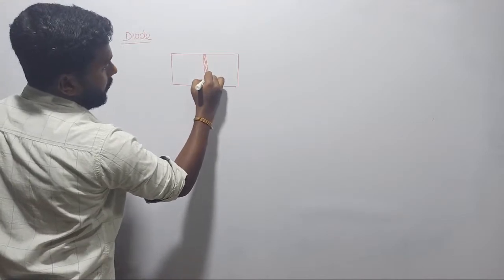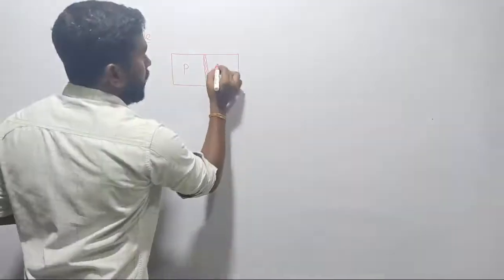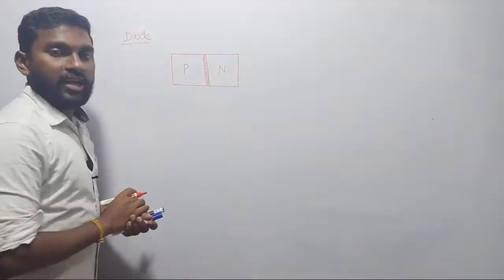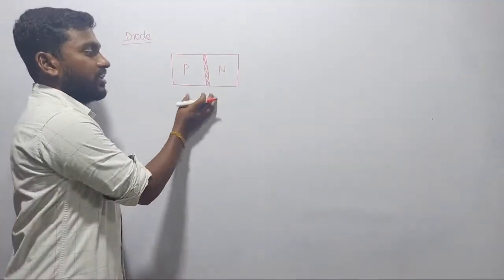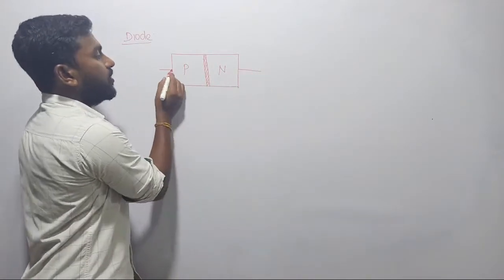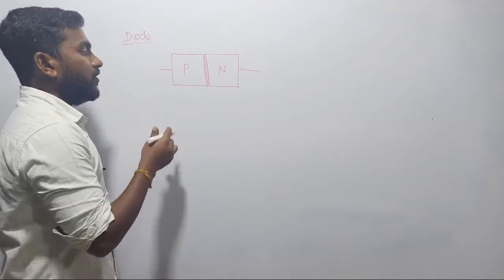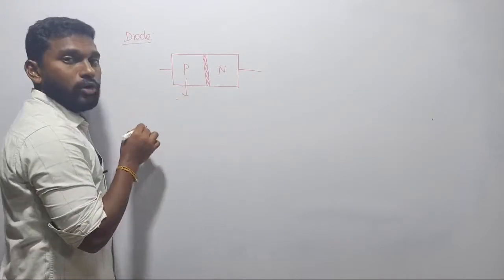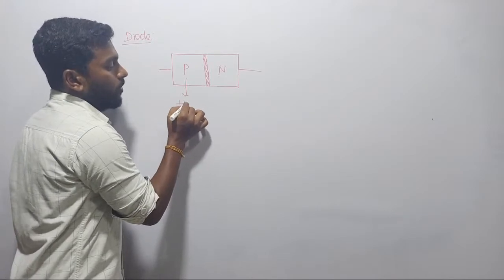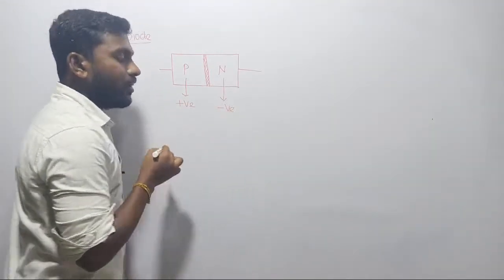This is called a barrier. On one side I'm going to use P type of material, and on the other side N type of material, and strictly join them together to design the semiconductor switches, right? Yeah, let us continue the operation. Anyway, in case of P type of material, I told you it is having more number of positive charge carriers, whereas N type of material is having more number of negative charge carriers.